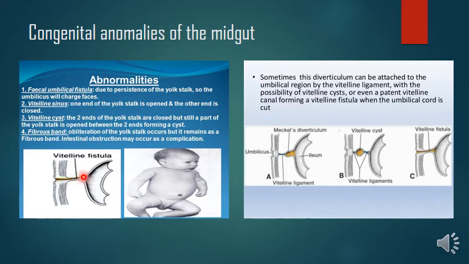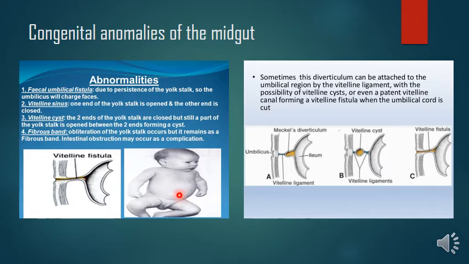But in a few children this persists. So when this connection is patent, it results in a fecal umbilical fistula due to persistence of the yolk sac or the vitellointestinal duct. So the umbilicus will discharge feces here.